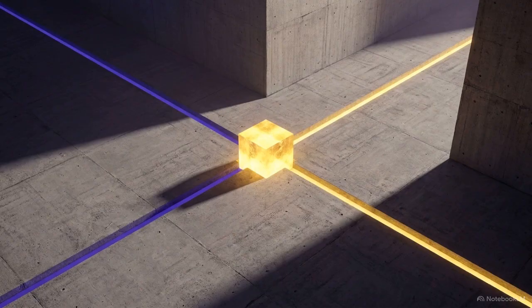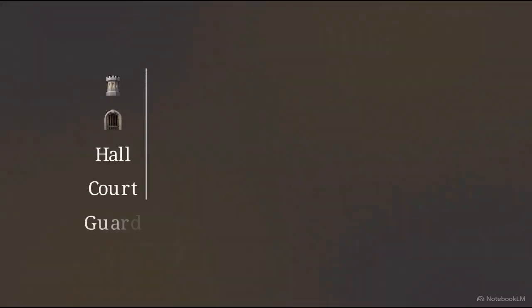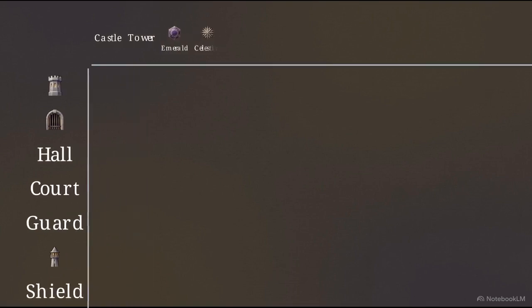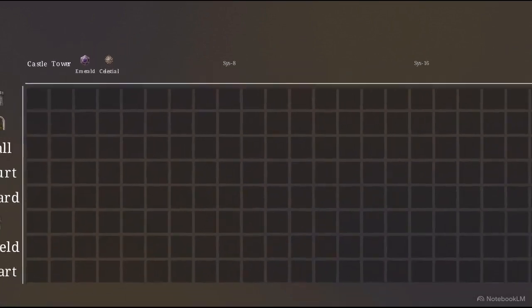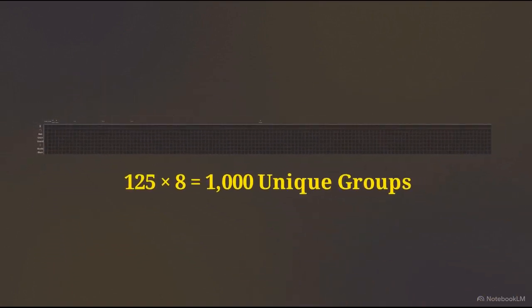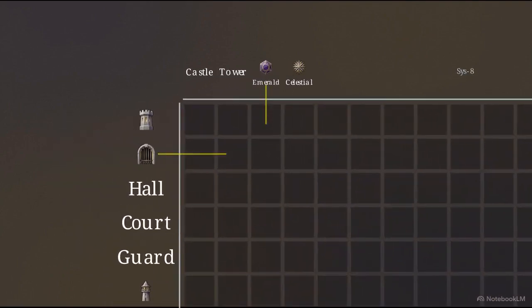A combinatorial matrix provides an elegant solution to this naming requirement. By enforcing rigid mathematical constraints, the system is freed from the creative limitations of manual data entry. The y-axis of this matrix consists of 8 architectural suffixes: keep, gate, hall, court, guard, watch, shield, and heart. The x-axis is composed of thematic prefixes like castle, tower, and celestial, scrolling across to form a grid. Crossing 125 prefixes with the 8 suffixes generates 1,000 distinct permutations.